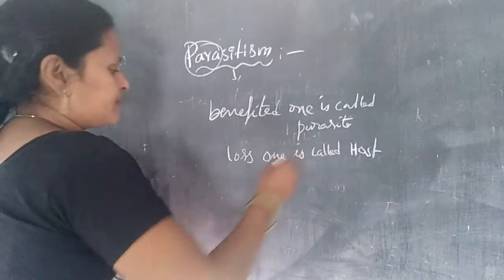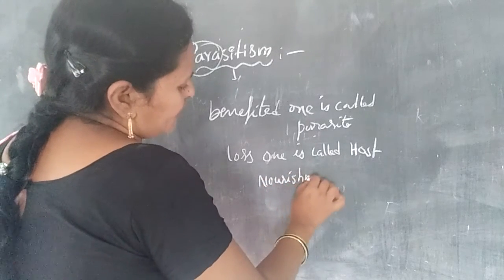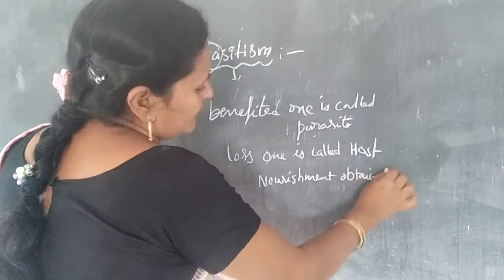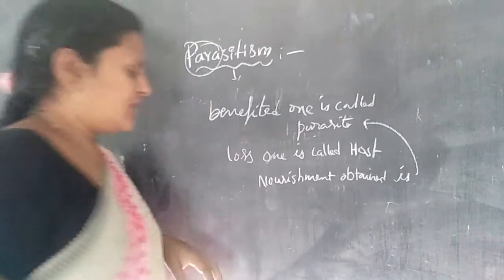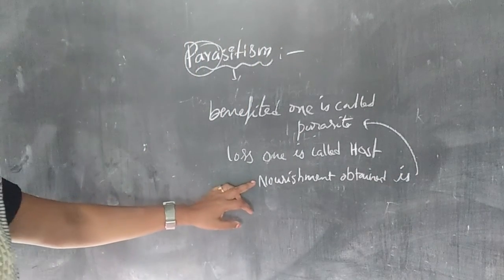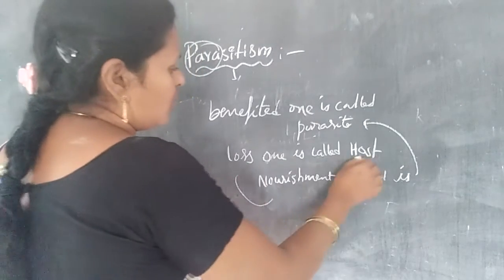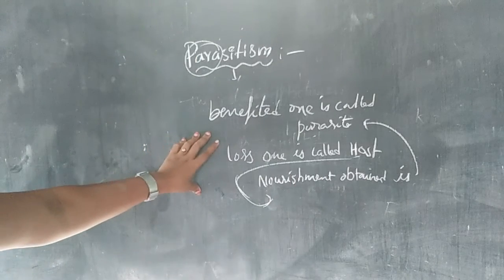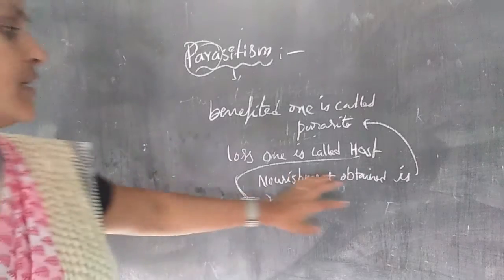The organism that obtains nourishment is called the parasite, and the organism from which the nourishment is obtained is called the host.